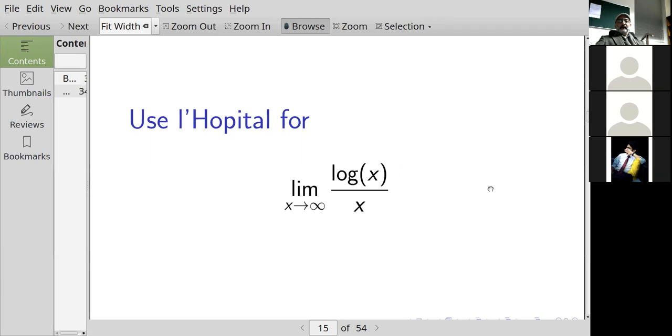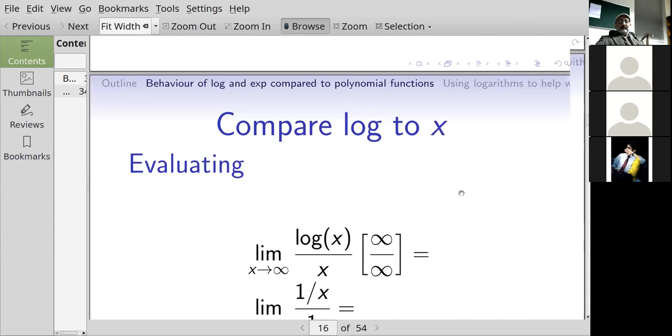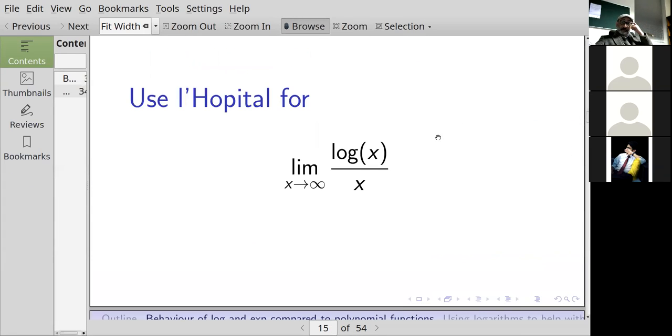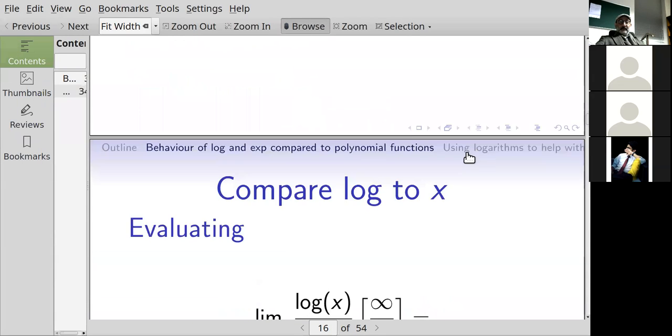Sir, wasn't log of x reaching infinity undefined? Yeah, so I'm not using infinity like a number. The logarithm of x is going to infinity, and x is also going to infinity, okay?